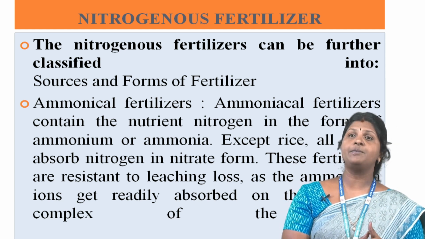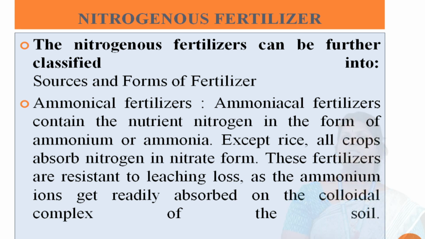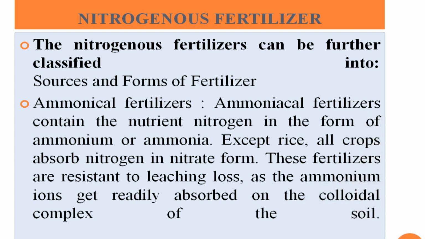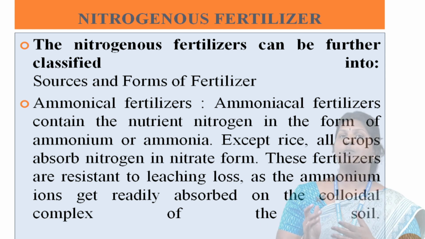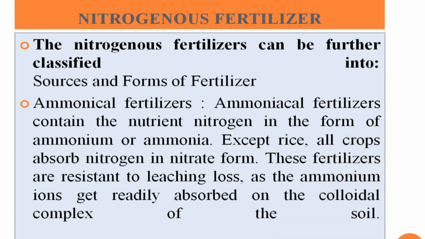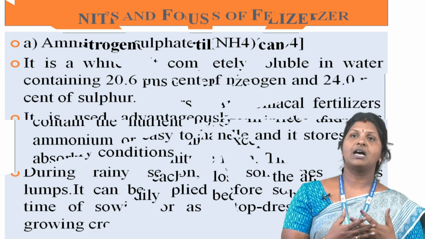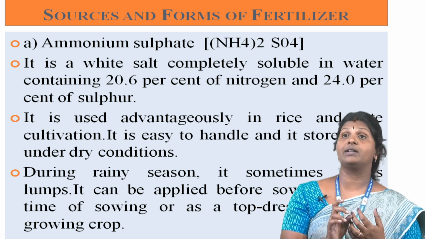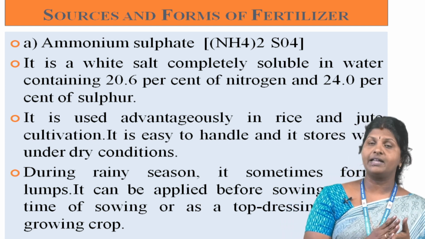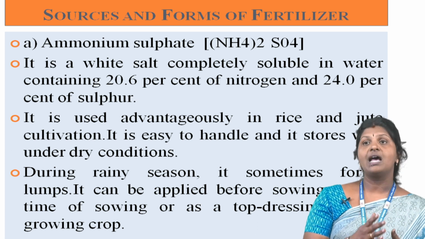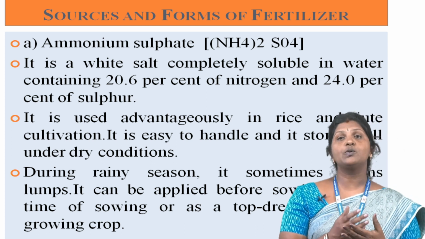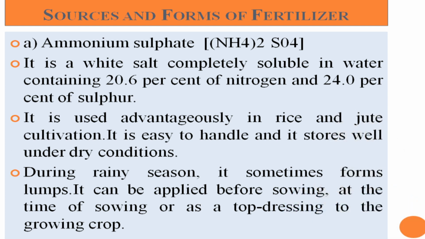The ammonium fertilizer contains the nutrient nitrogen in the form of ammonium or ammonia. Except rice, all crops absorb nitrogen in nitrate form. These fertilizers are resistant to leaching loss as the ammonium ions get readily absorbed on the colloidal complex of the soil. The ammonium sulfate, formula (NH4)2SO4, is a white salt completely soluble in water, containing 20.6% nitrogen, and 24% sulfur is present in the ammonium sulfate salt. It is used advantageously in rice and jute cultivation.